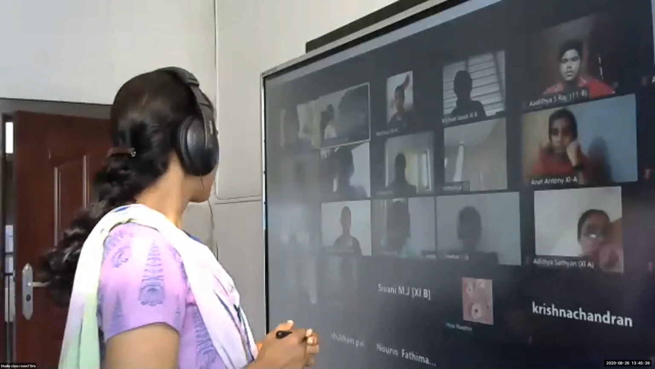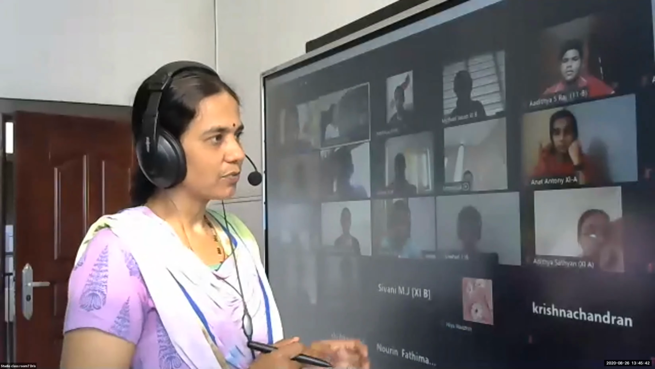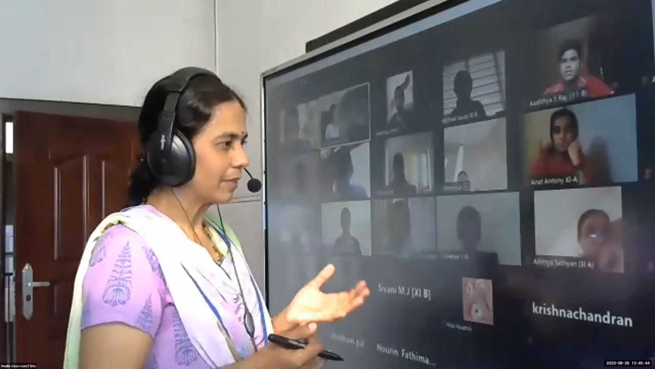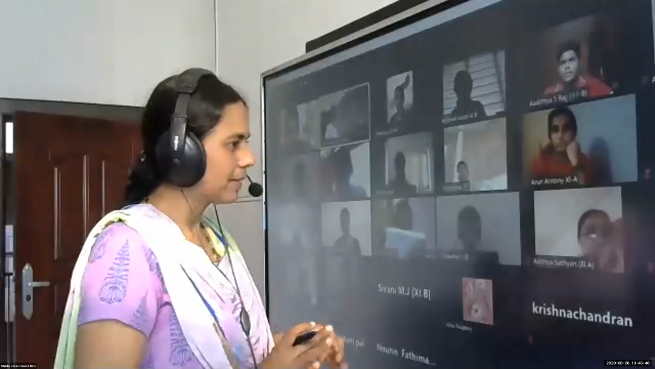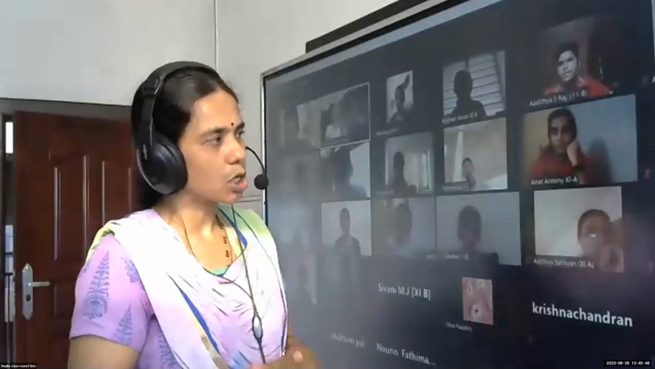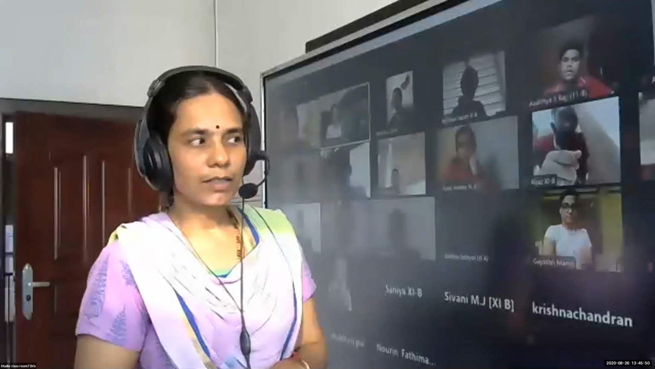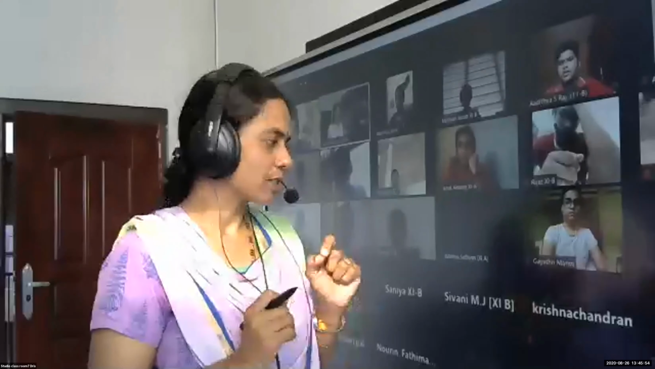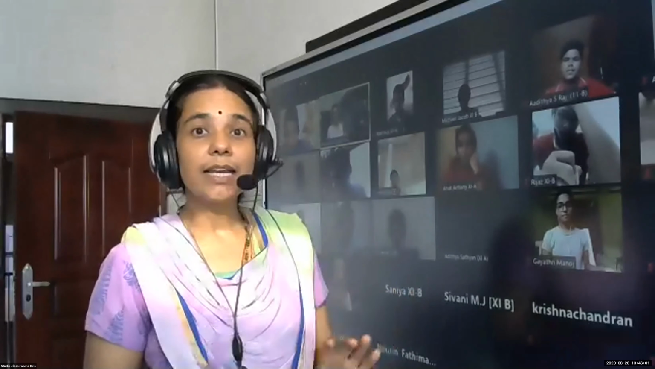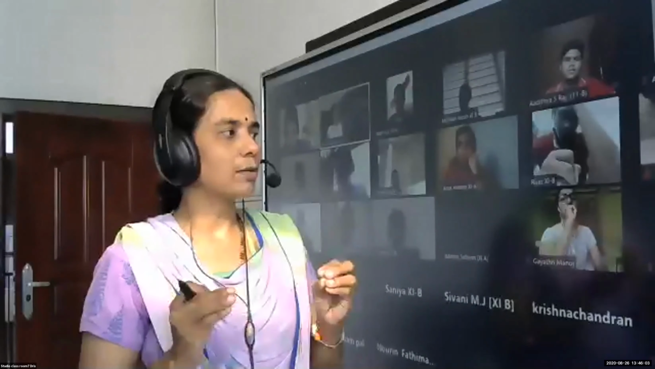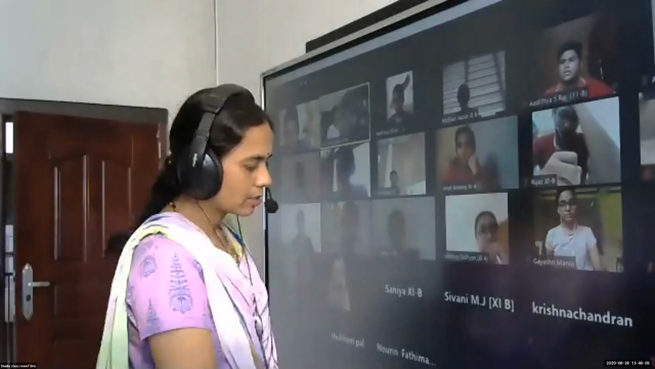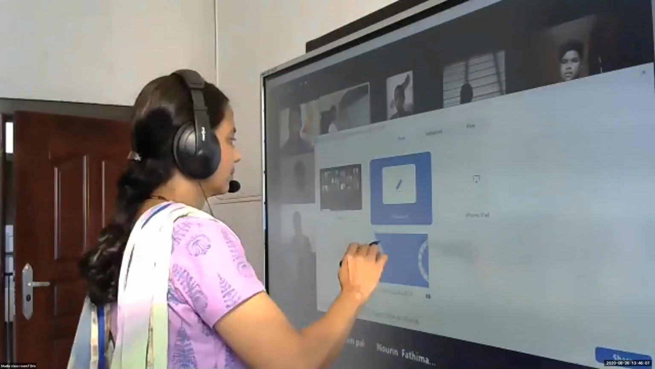Okay, the next is an example where we are going to find that the limit does not exist. When will you say the limit does not exist? If the left hand limit is not equal to the right hand limit, then we say the limit does not exist at that particular point. Now let's go through one example for that.